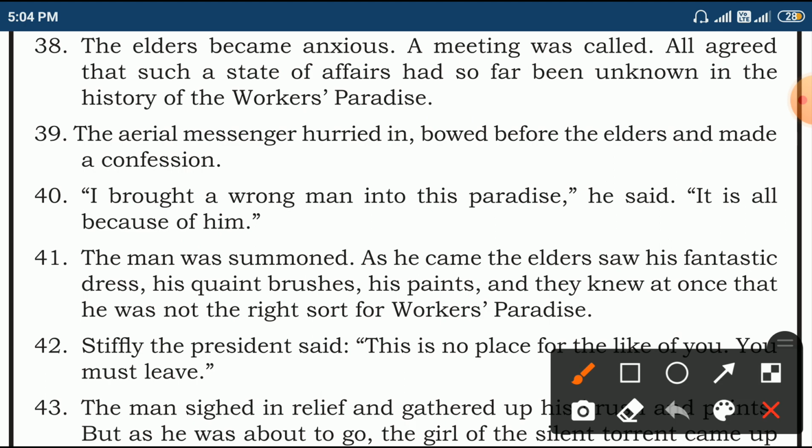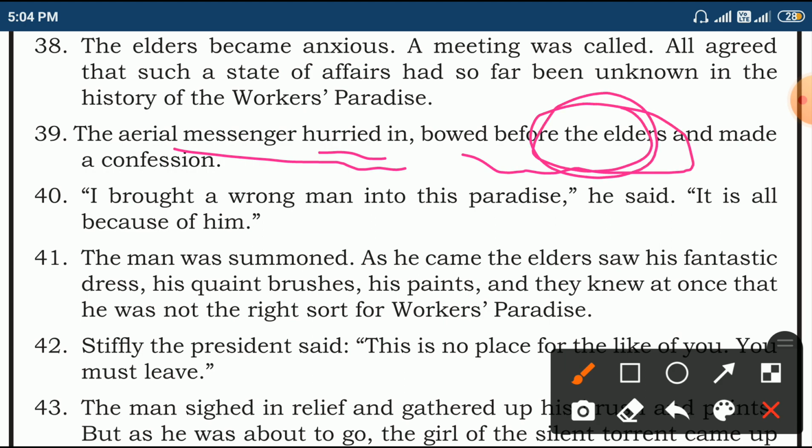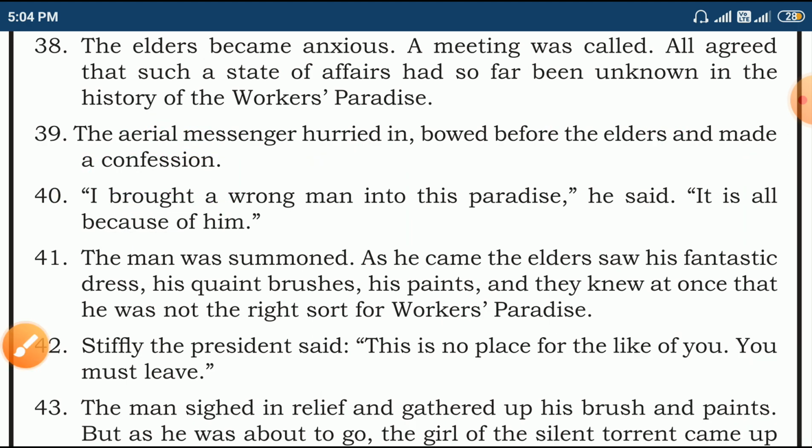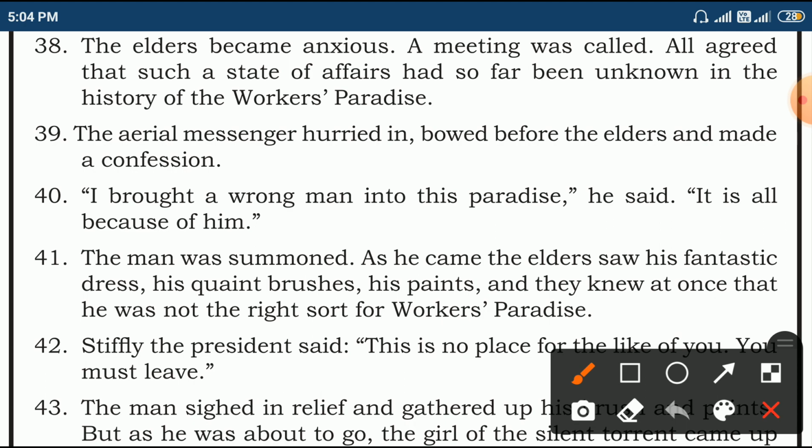The aerial messenger hurried in. He was called to that meeting. Bowed before the elders, he bent his head and made a confession. What is a confession? Guilty. Guilty of a crime. So did he commit a crime? No, but he made a mistake. What is the mistake there? The mistake is that he brought a wrong man to this Workers' Paradise. So that is the crime he revealed there. I brought a wrong man into this paradise.